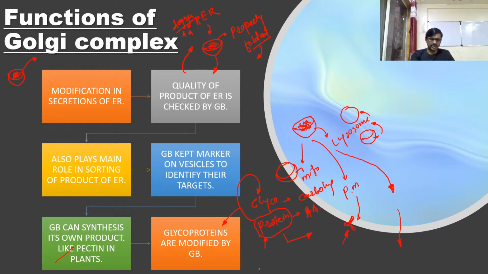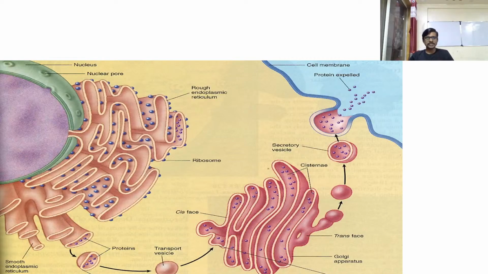Okay, so let's see, guys. This is again the structure of the endoplasmic reticulum, Golgi complex, and the secretory system inside a single diagram. So this is your nucleus.